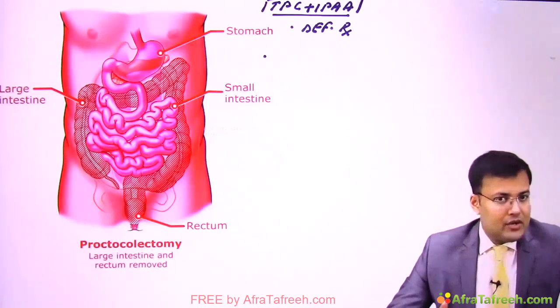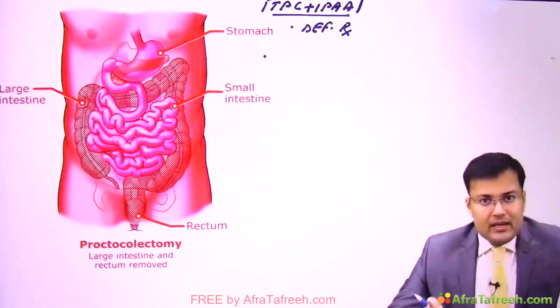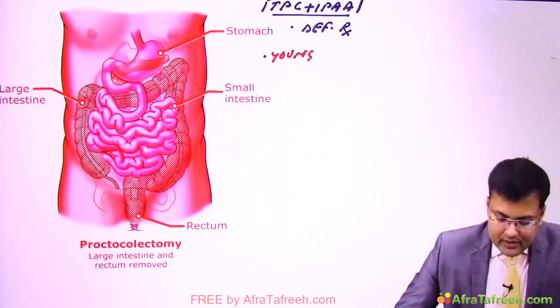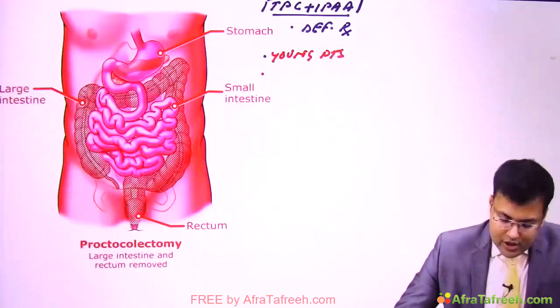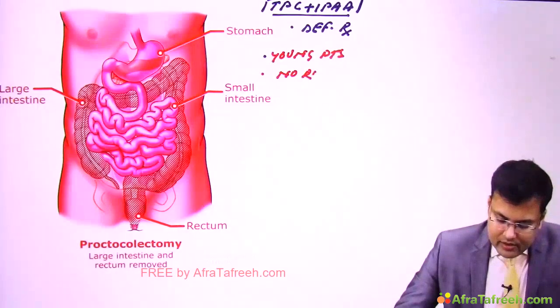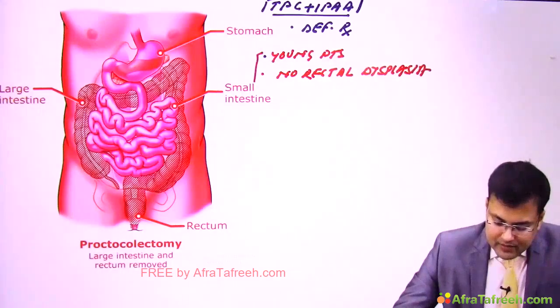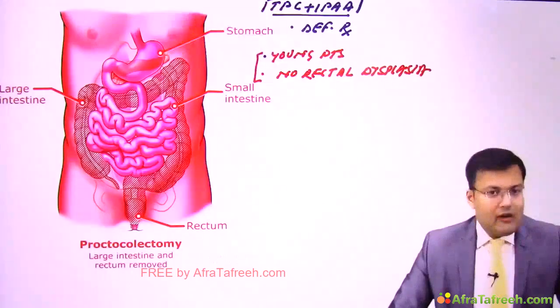And second important point, there should not be any rectal dysplasia. If there is no rectal dysplasia, then only we go for this surgery. Okay, now see which part of bowel is removed.